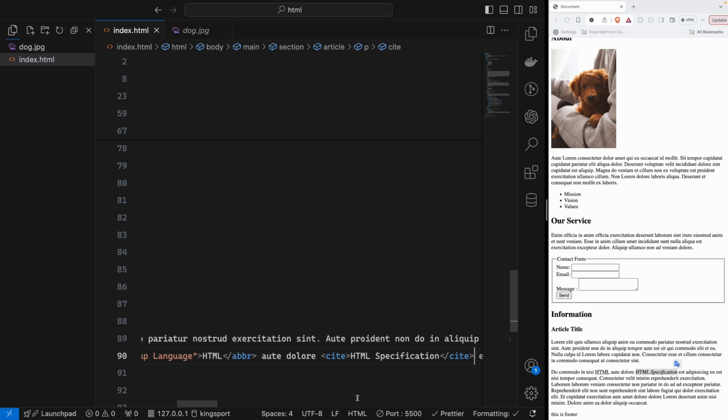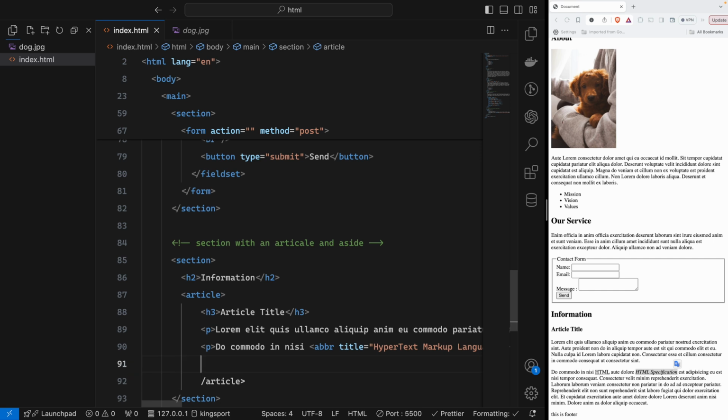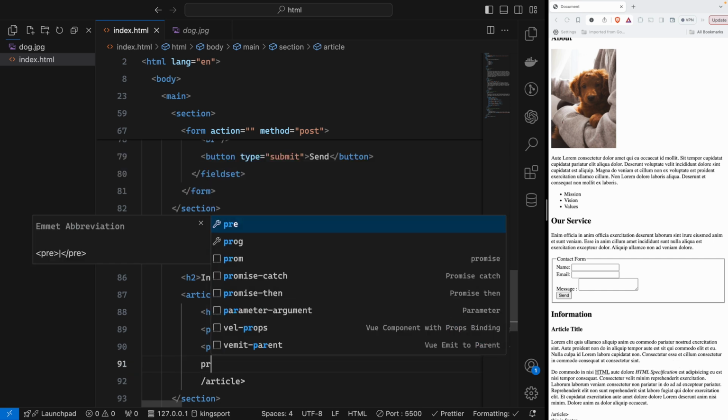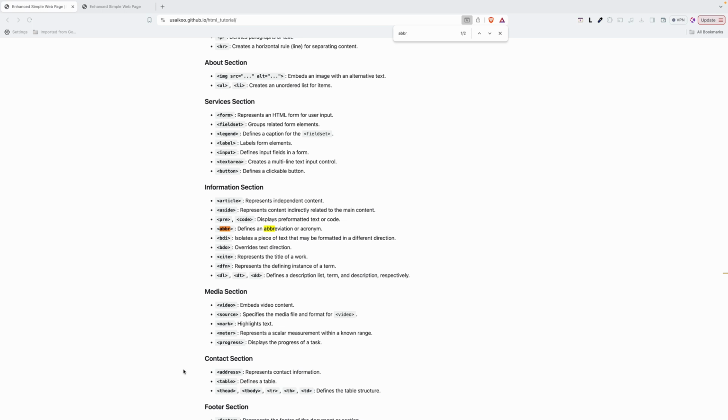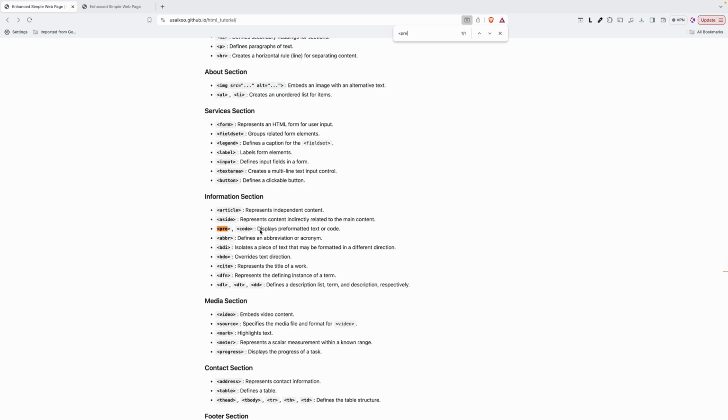And then I will create another tag under the p. So I will introduce you to another tag. In HTML we have the pre tag. So I will explain what the pre tag is. That pre tag is used to display pre-formatted text or code.